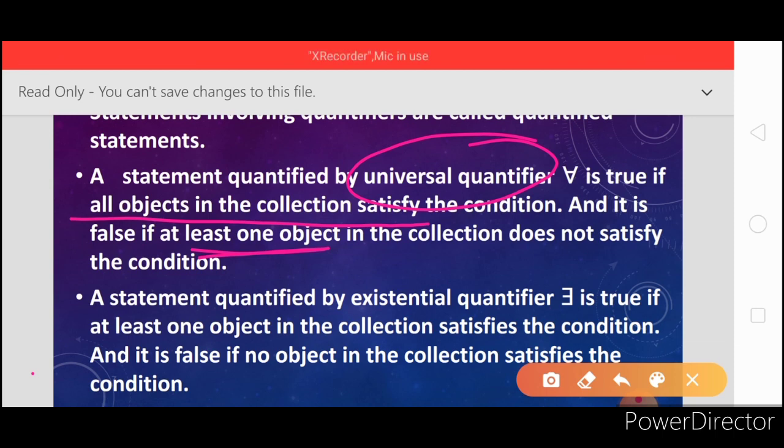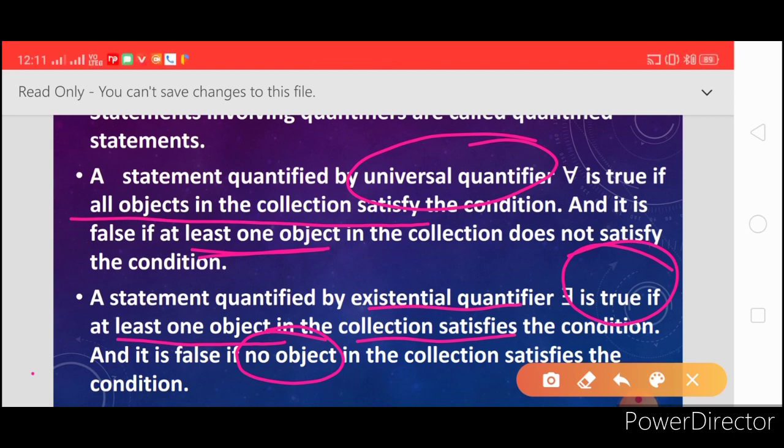And for the existential quantifier, the quantified statement is true if at least one object, minimum one object, satisfies the condition. But if no object satisfies the condition, then it is false.